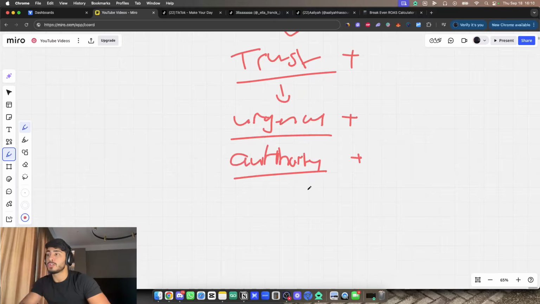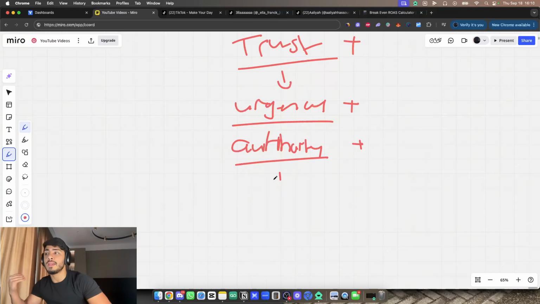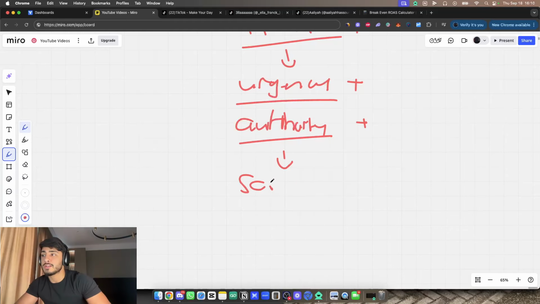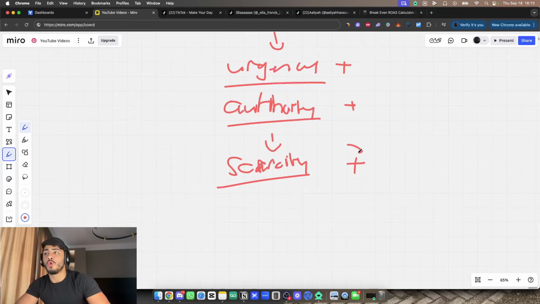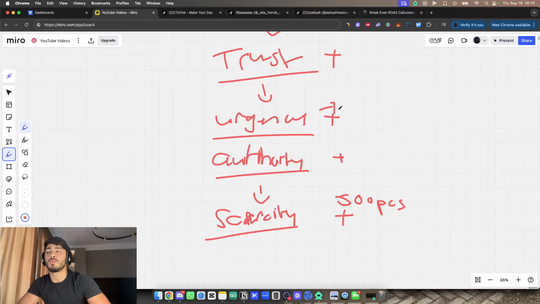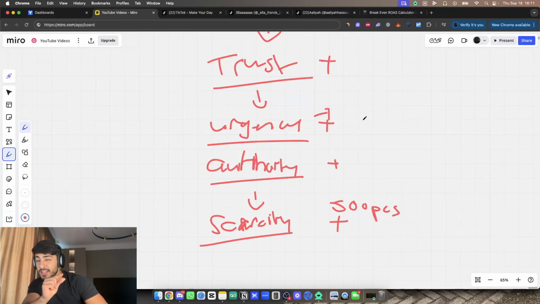And then something which is also very important to make people buy even more is to add scarcity, right? This is a very overlooked one, and no one is really using this. But scarcity basically comes down to saying only 500 pieces are left, or only this many pieces are left. Now, urgency is adding it with time. So there's a very, very slight difference there.